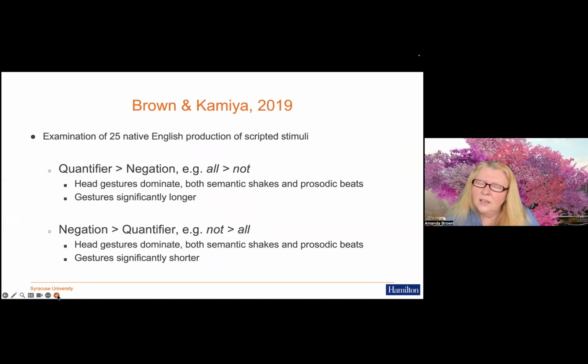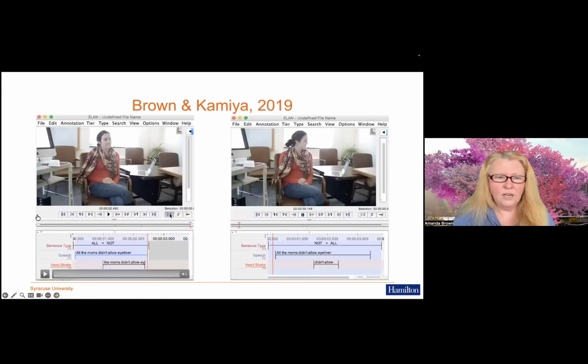We found, like Surette and colleagues found, word length to be a contributing cue to meaning. We found gesture length to be a contributing cue to meaning. So in this situation, in line with the prior Surette findings, we found gestures were significantly longer for this context. And in the other context, head gestures were also present and dominated, but the gestures were significantly shorter. So this is what it looked like.